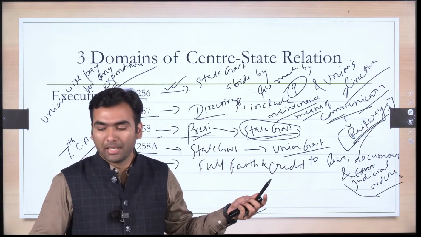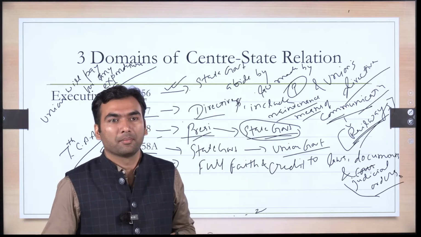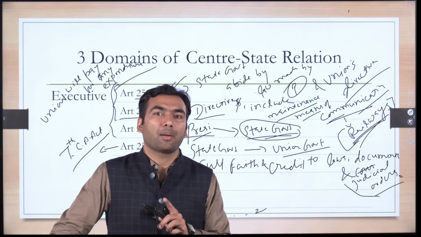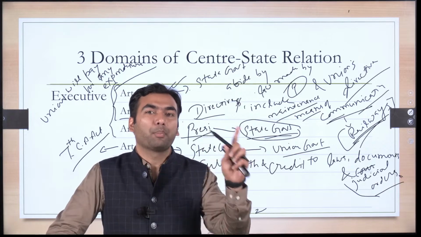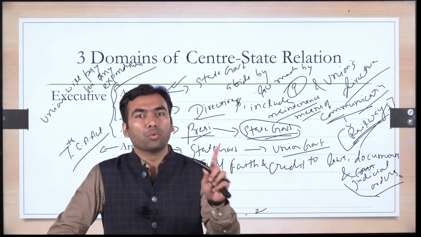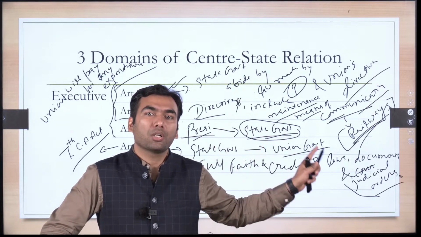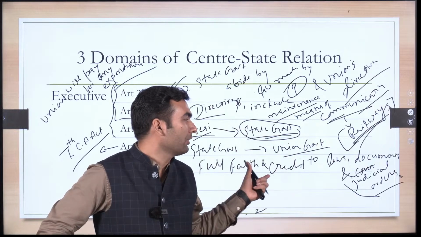Suppose someone commits a crime in, say, Delhi and then he goes to Bihar. Even in that case, whatever penalty is applicable on that person as per the Delhi laws would be applicable. Even the Bihar government would abide by the orders of the Delhi court or implement the laws made by the Delhi government. This is the meaning of this article.